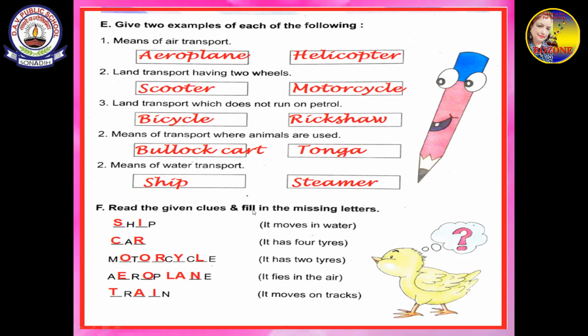Read the given clues and fill in the missing letters. Here it is written, it moves in water. This is the clue: it moves in water, ship. You have to fill in the correct alphabet here. It has four tires, car. It has two tires, motorcycle. It flies in the air, aeroplane. You must know the spellings also, children. It moves on tracks, train.